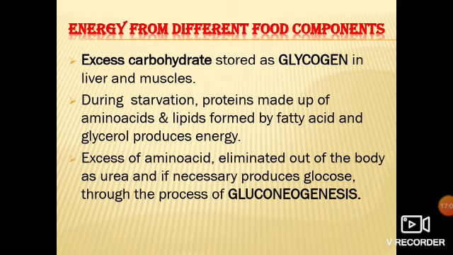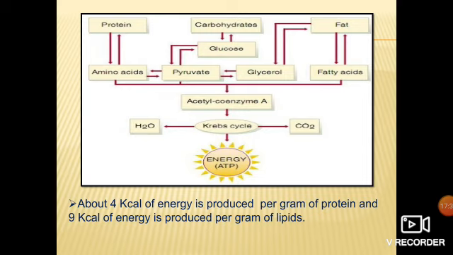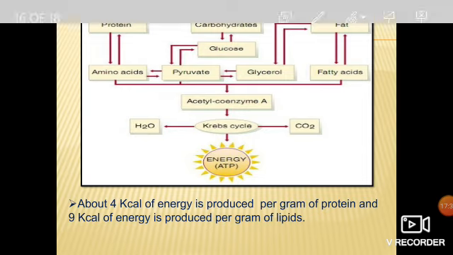The rest of the amino acid is stored in our body, which we use during starvation condition. It is stored in the form of glucose, through the process of gluconeogenesis.